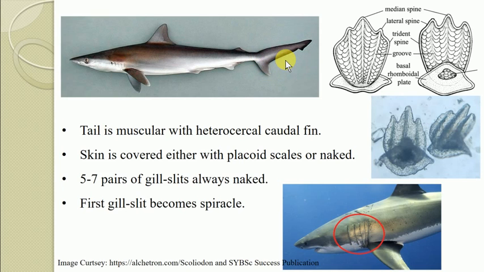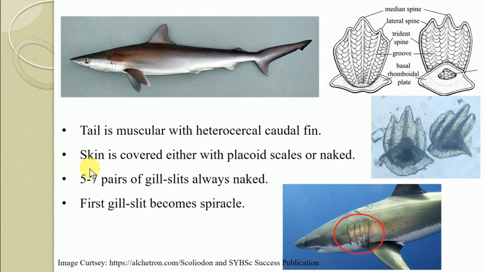If the epicaudal lobe and hypocaudal lobe differ in size and shape, then such a kind of tail fin or caudal fin is referred to as a heterocercal caudal fin. So among the chondrichthyes fishes, the tail fin always has a dissimilar epicaudal lobe and hypocaudal lobe, and this kind of caudal fin we call the heterocercal caudal fin. So they are characterized by that heterocercal caudal fin.